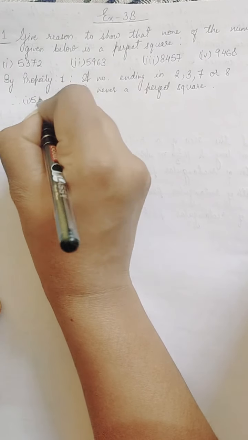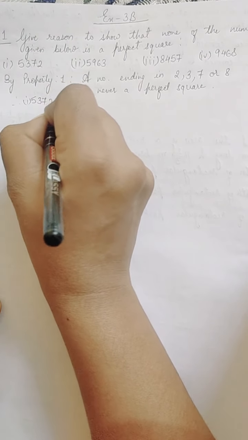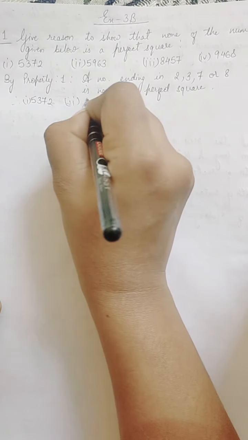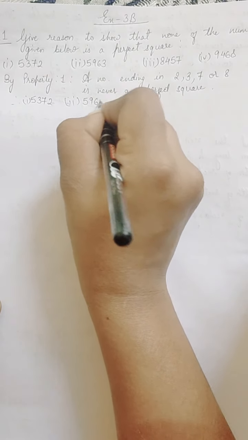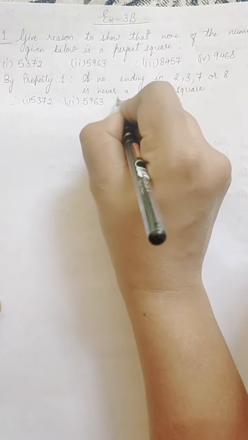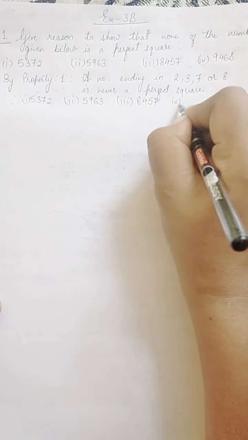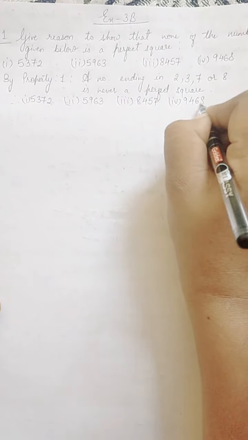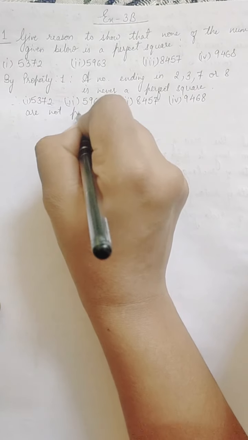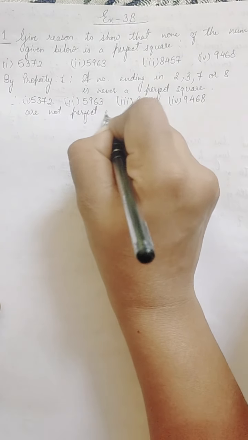Number 1, 5372. Number 2, 5963. Number 3, 8457. Number 4, 9468 are not perfect squares.